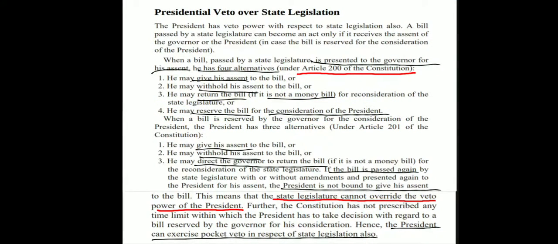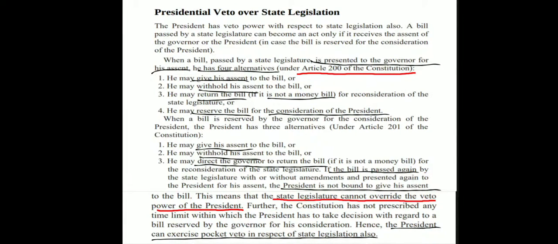And then when a bill is reserved by the governor for the President, what can the President do? He again has the same three alternatives under Article 201. What are they? He may give his assent, withhold his assent, or direct the governor to return the bill. And if the bill is passed again with or without amendments, the President here is not bound to give his assent, which was the case when it was central legislation. This means that the state legislature cannot override the veto power of the President. Also, the President can exercise pocket veto in respect of state legislation also.